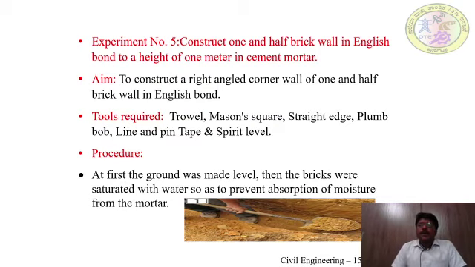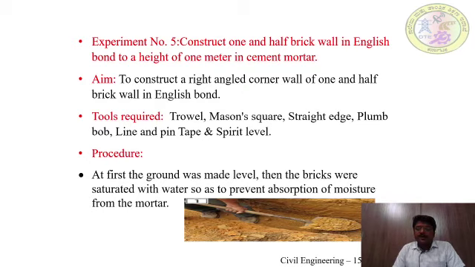So we will go to experiment number 5, how to construct a wall. The aim of the experiment is to construct a right angle corner wall of 1½ brick thickness in English bond. Tools required: trowels, mason square, straight edge, plumb bob, line and tape, and spirit level. Procedure: we will discuss it step by step.